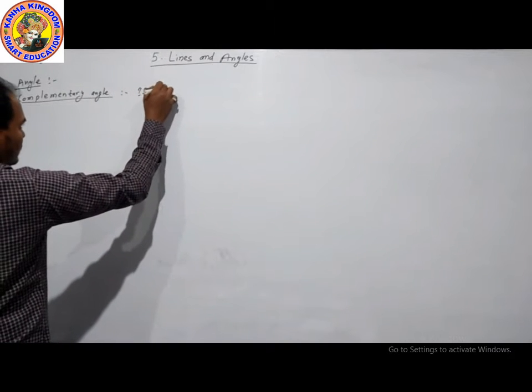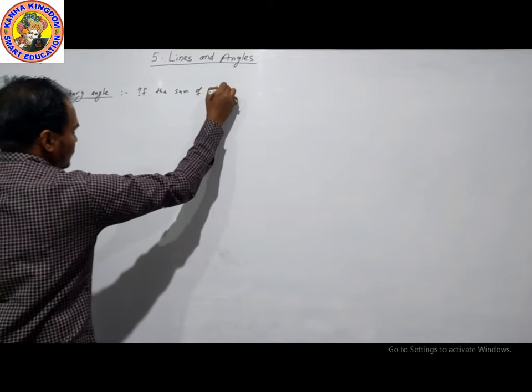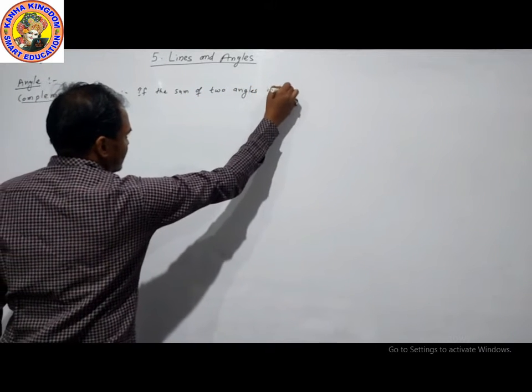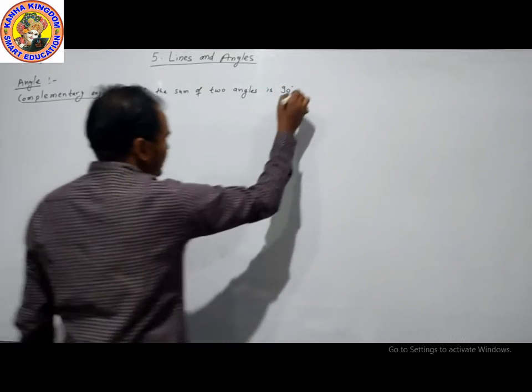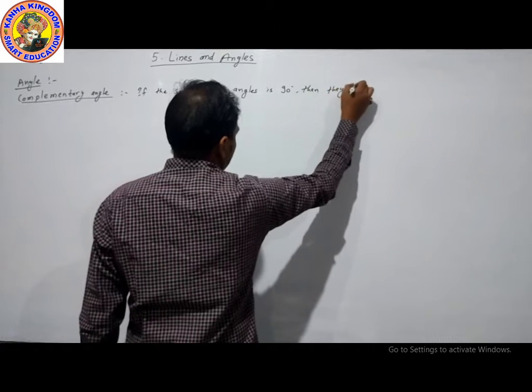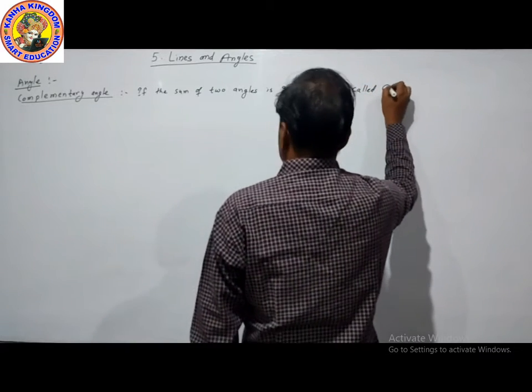If the sum of two angles is 90 degrees, then they are called complementary angles.